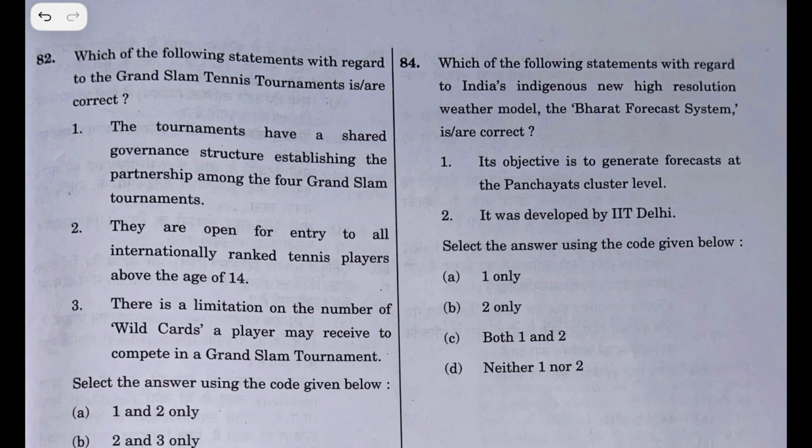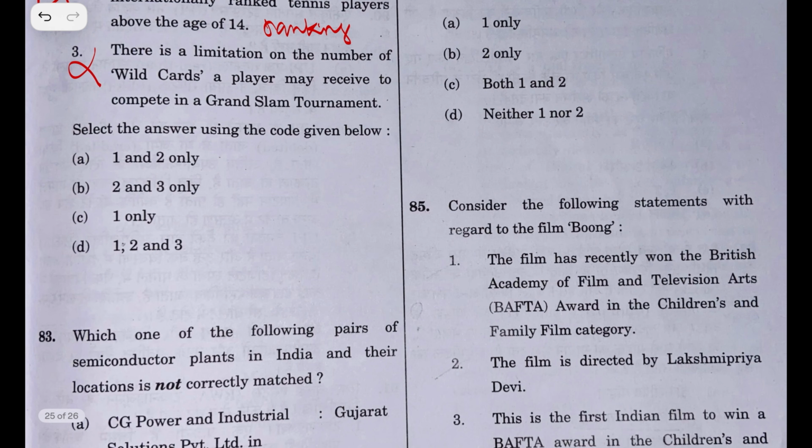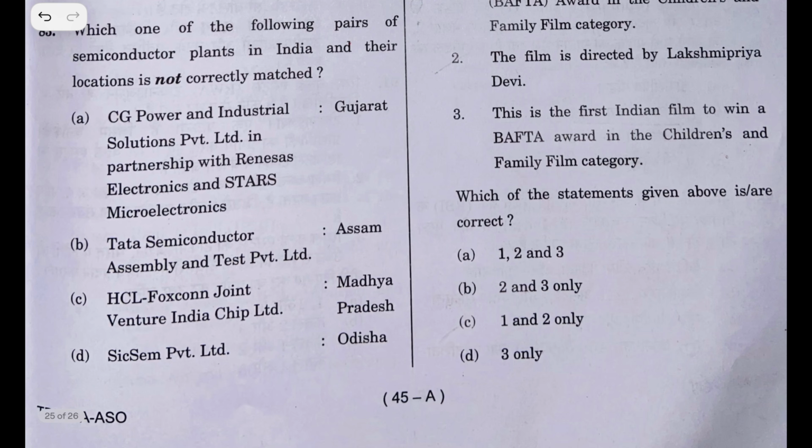Which of the following statements with regards to Grand Slam tennis tournaments is or are correct? The tournament has a state governance system establishing partners with 4. Yes, they are open to entry. They are not open to entry for all. There is a ranking system. It is not open to all. There is a limitation on the number of wild cards a player may receive to compete in Grand Slam tournaments. There is no such limitation. The answer is C.